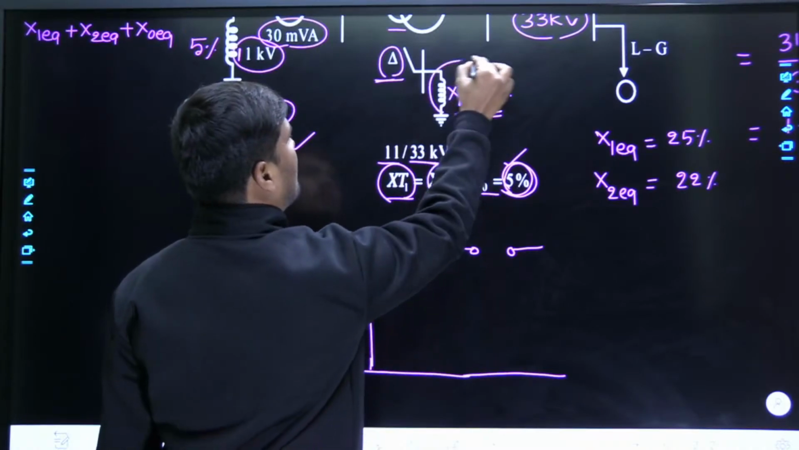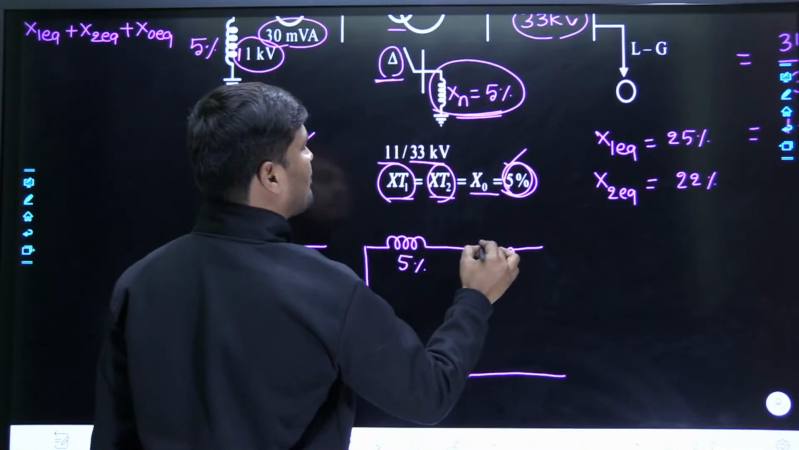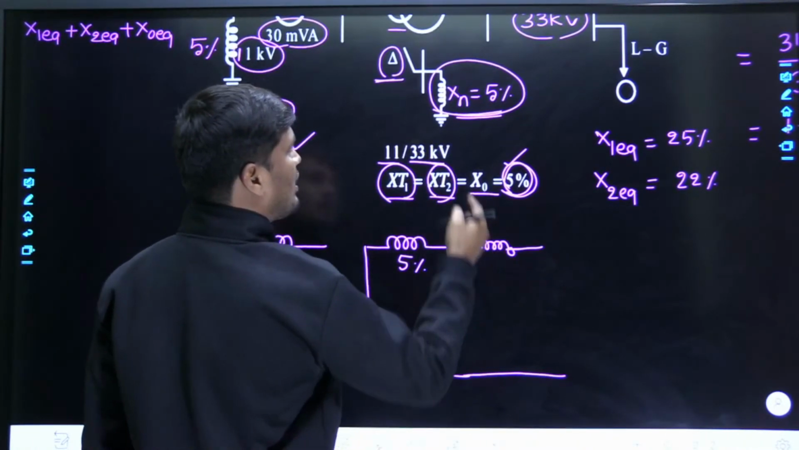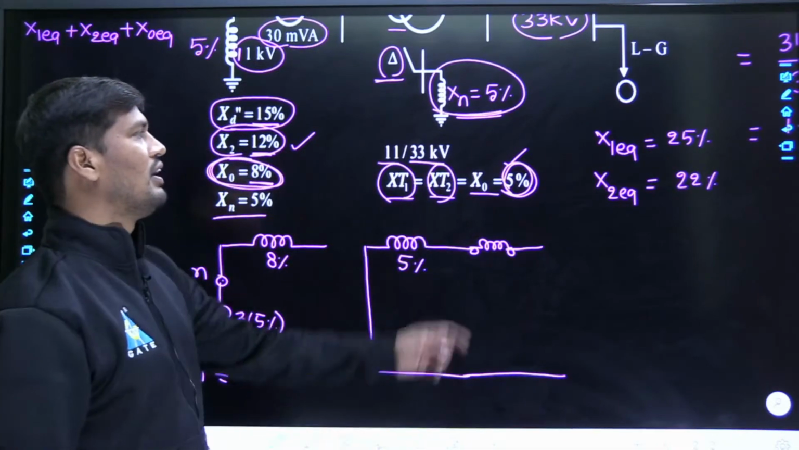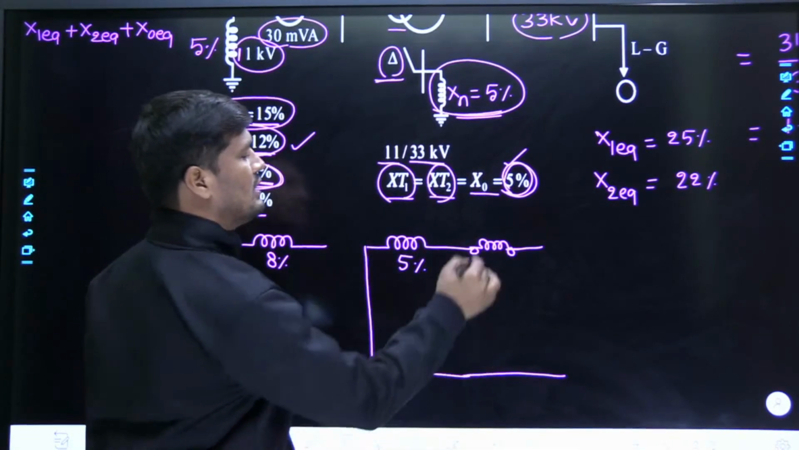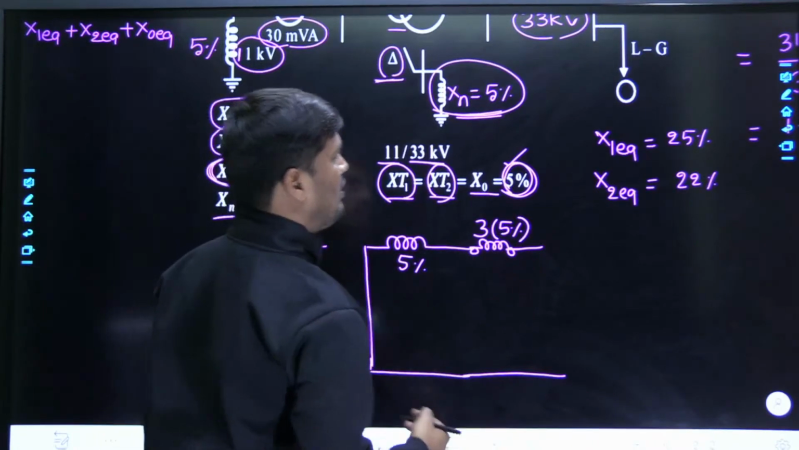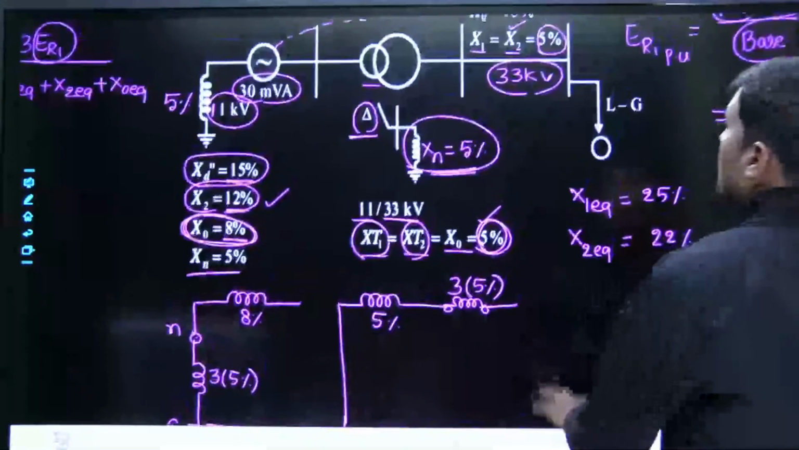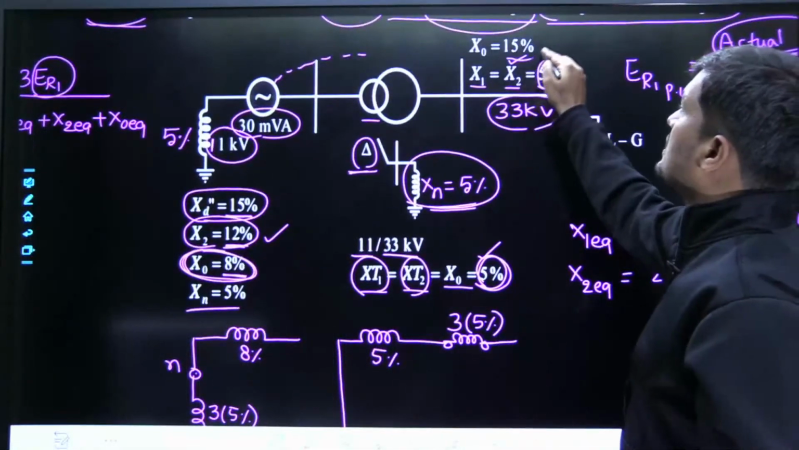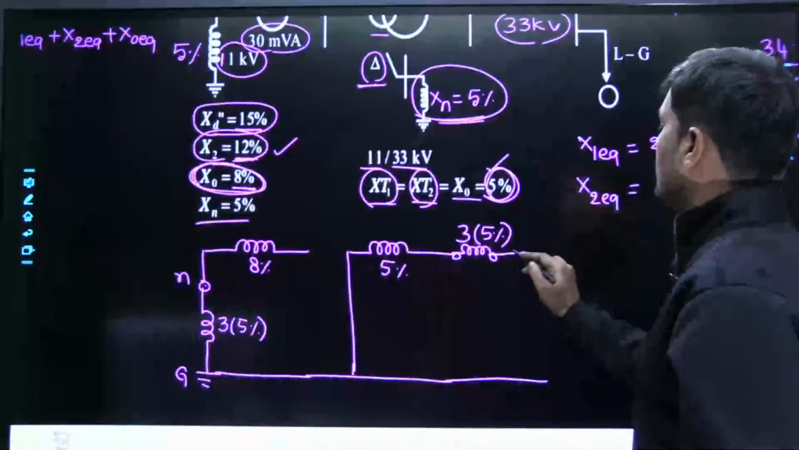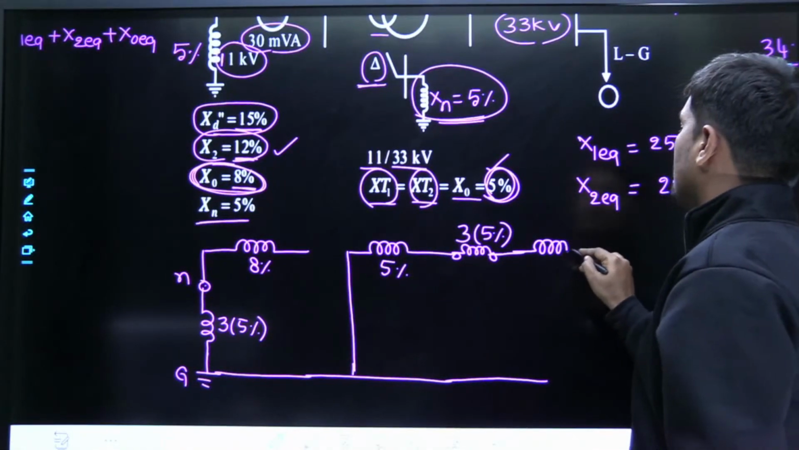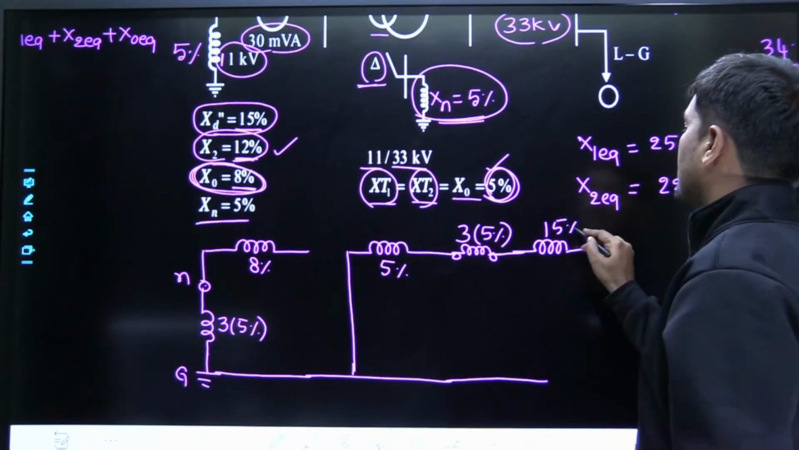Now tell me, what grounding is given? Reactance grounding. Therefore, close the series switch with the reactance grounding. Even though the value is given as Xn, you should take it as 3Xn. Already explained the concept. Therefore, 3 into Xn value is 5%. Now, the transmission line zero sequence reactance is given as 15%. Therefore, the transmission line is represented by 15% reactance.